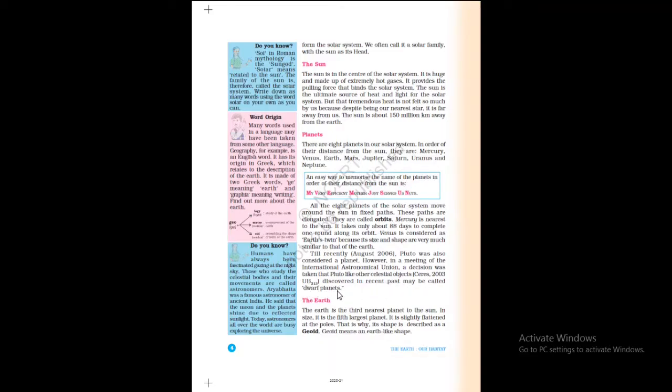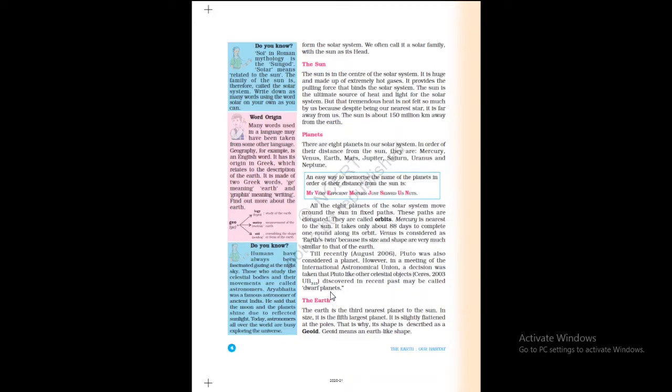Dwarf planets means celestial bodies resembling a small planet but lacking certain technical criteria that are required for it to be classed as such. It doesn't have the full criteria to be called a planet. That's why it is called a dwarf planet.